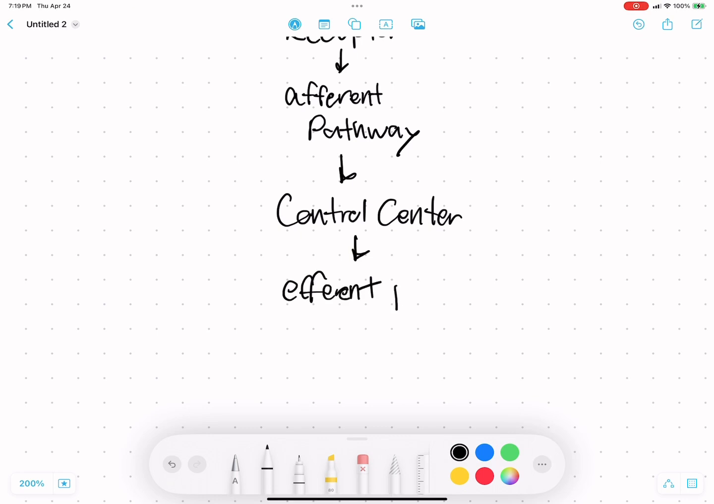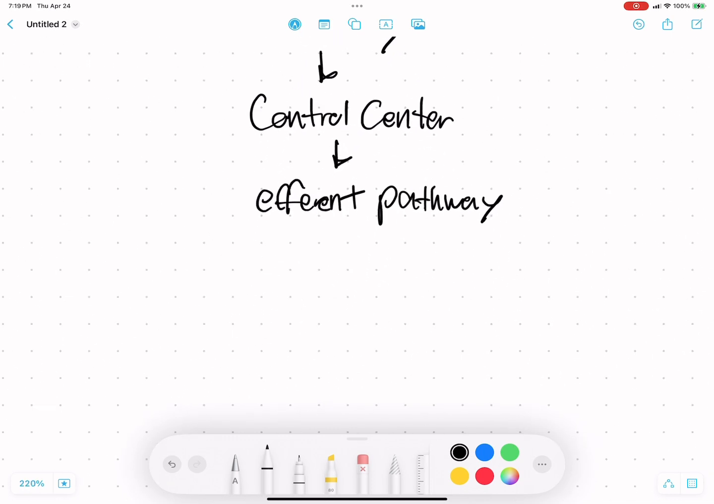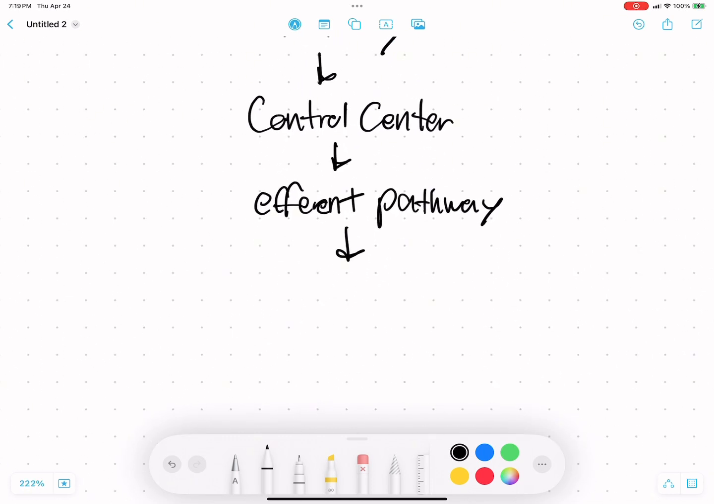And so the control center is going to use an efferent pathway, which is similar to an afferent pathway in that it's either like nerves or blood, just to get a signal through. And that efferent pathway will go to an effector.